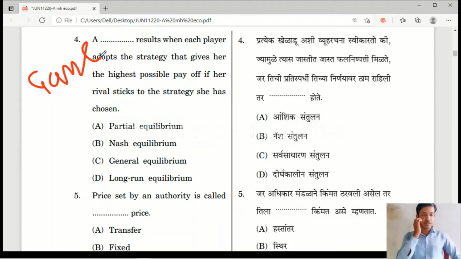Yes, in game theory, when the players don't want to move to another strategy, then also they can find equilibrium. That equilibrium is known as the Nash equilibrium.